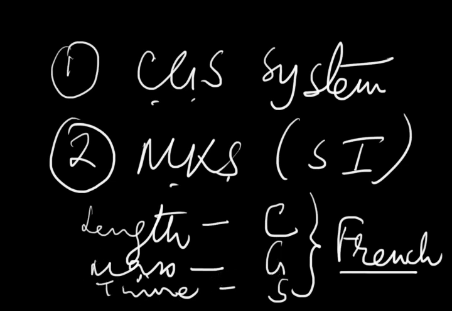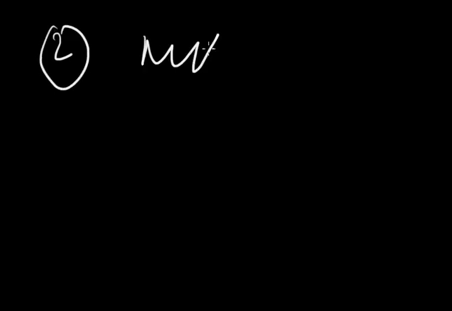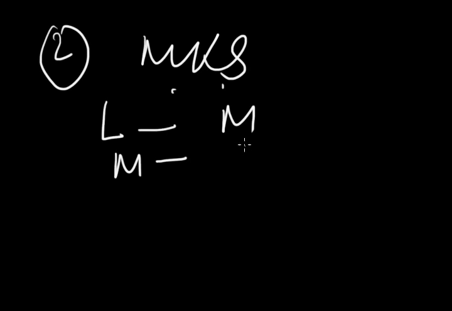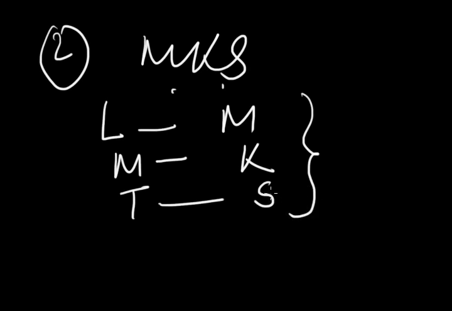Now MKS. Unit of length, meter, unit of mass, kilogram, unit of time, second. So it is called MKS system.